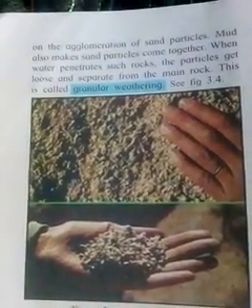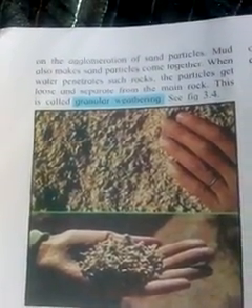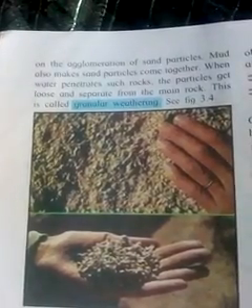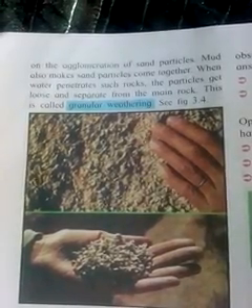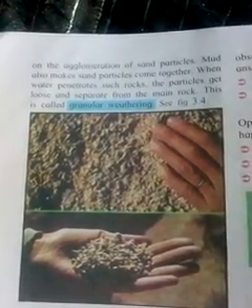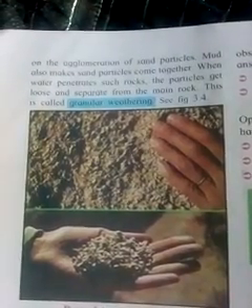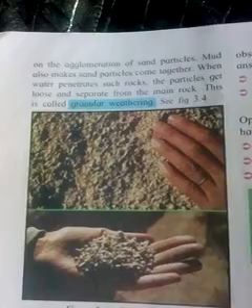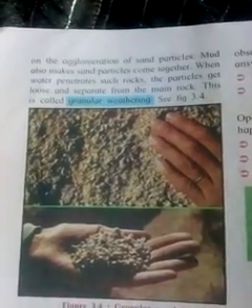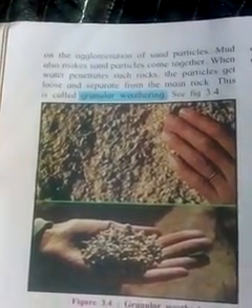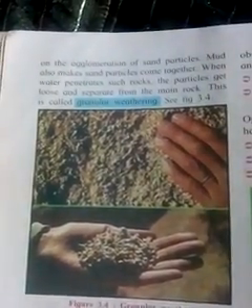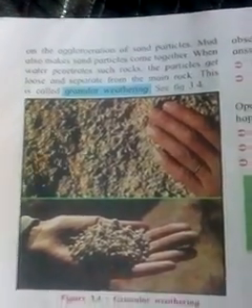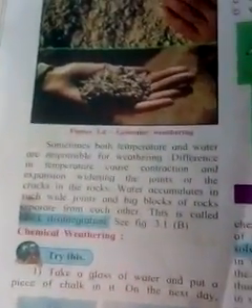That means the particles get loose and separated from each other, or from the main rock.